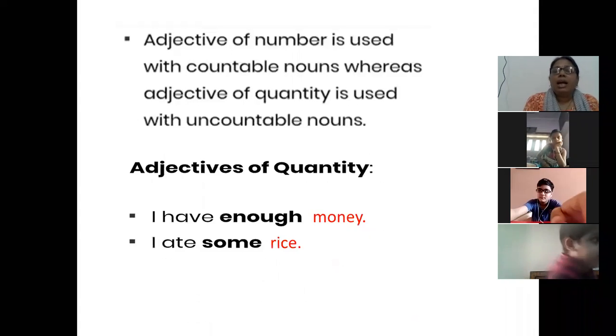Second, adjective of numbers are used with countable nouns, nouns which you can count. An adjective of quantity is used with uncountable nouns. So some examples I am showing, like I have enough money. I ate some rice. So money and rice you cannot count. They are uncountable nouns.